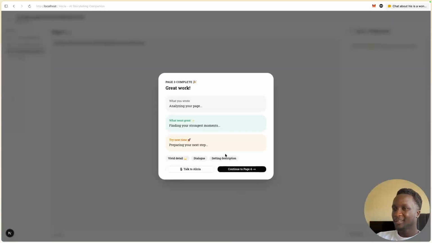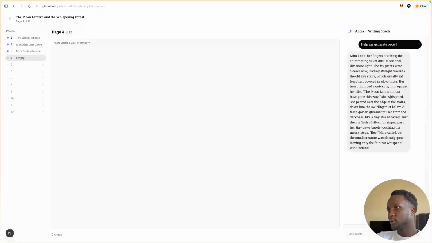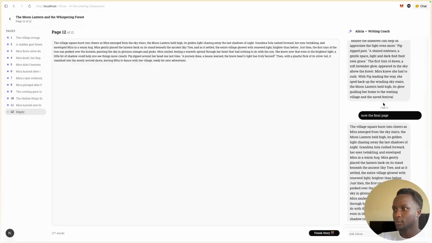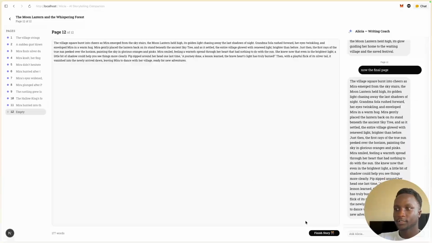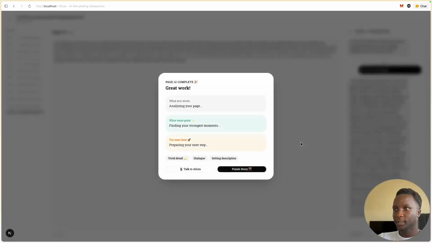Yeah, that was actually talking to the AI agent. Also, I'm going to demo this: I'm going to say, help me generate page number 4. So in case I'm feeling stuck, I can talk to Alicia or use the chat, and it can also give me some content. Wonderful. Now I managed to generate the pages, obviously with AI, to move a little bit faster. But now I'm going to click finish story, and then we're going to head to the illustration part.